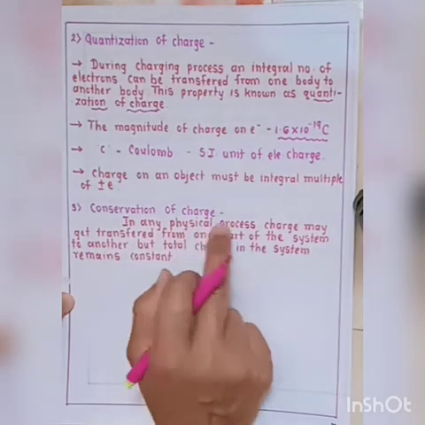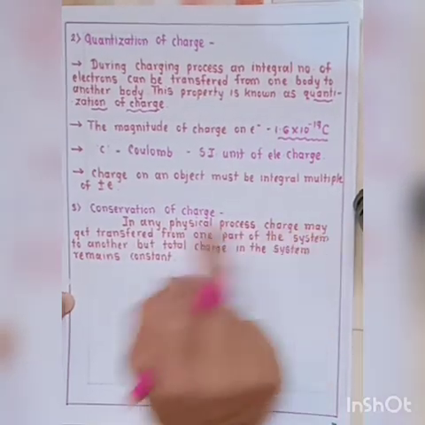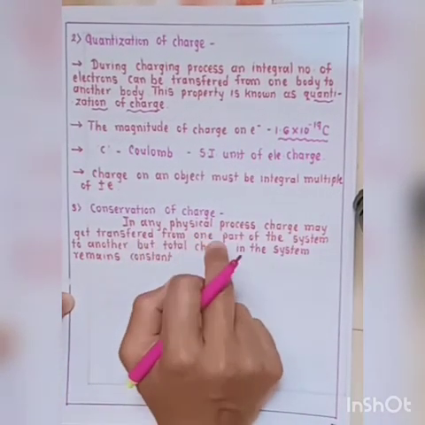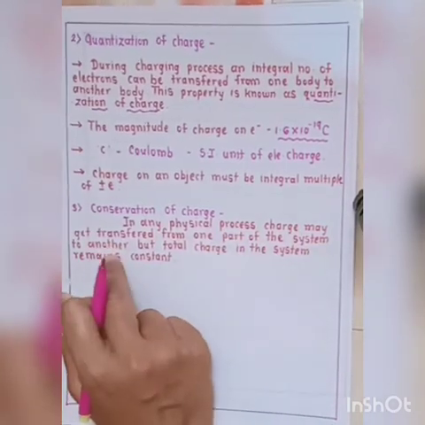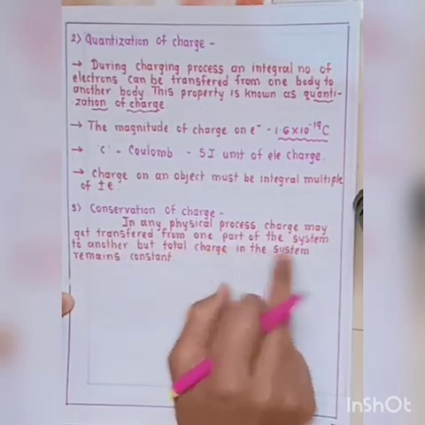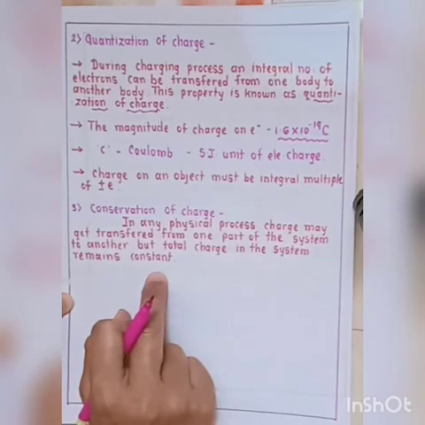In any physical process, charge may get transferred from one part of the system to another part, but total charge in the system remains constant.